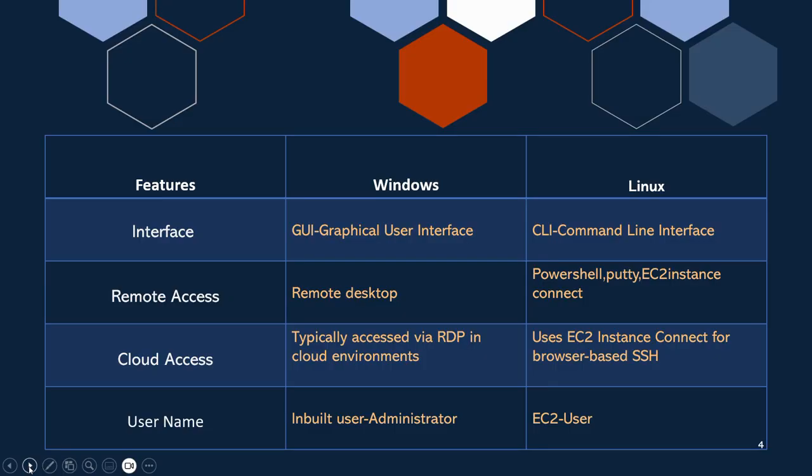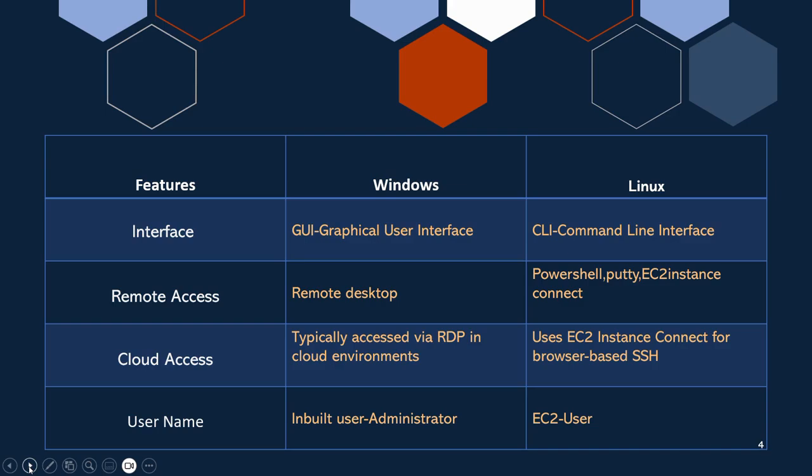The next one is remote access. We can use a remote desktop that is actually inbuilt in our desktop. We can use the remote desktop to connect virtually to the cloud servers. But for Linux, we can connect by EC2 Instance Connect or PowerShell or PuTTY.